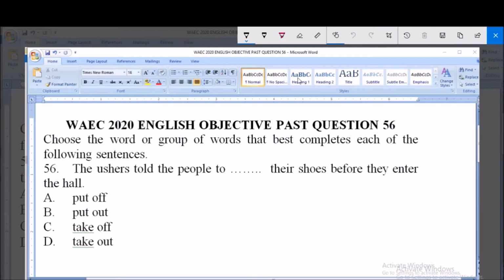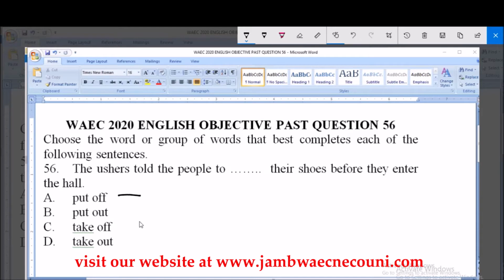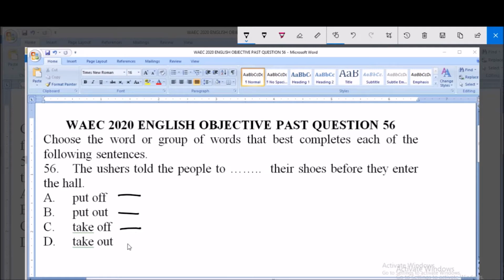Option A says put off. Option B says put out. Option C says take off. And option D says take out. All these options are what we call verbal phrases. They are all verbal phrases. So it means that they are verbs but phrasal or phraseology in nature.